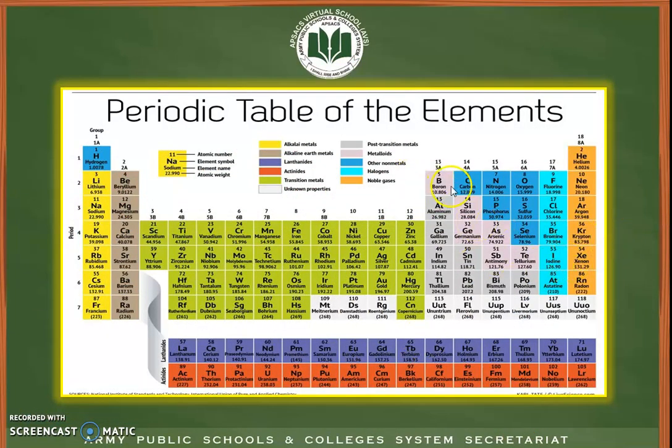Boron has the symbol B. Now remember that the vertical columns of the periodic table are called groups, while the horizontal rows are called periods. Boron is present here. Now let's look at its group first. First is group 1A, second is group 2A, and third is group 3A. So boron is present in group 3A, while the period number is 2. So boron is present in period number 2 and group 3A of the periodic table, which is similar to what we have concluded before.